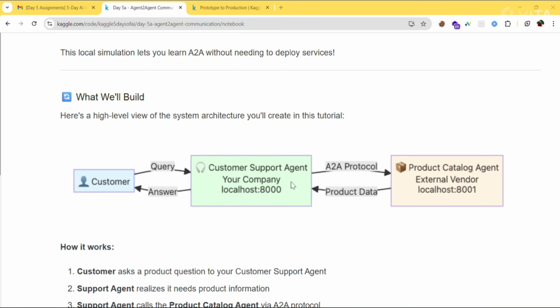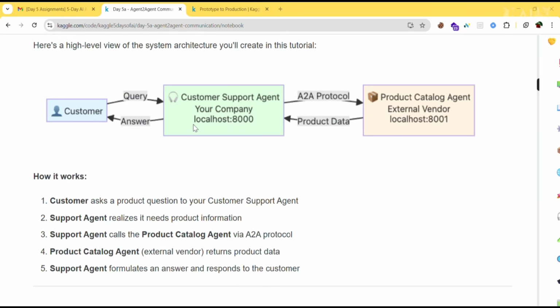This customer support agent sends it to the product catalog agent using the A2A protocol. Then the product catalog agent, that is Flipkart, sends the product data to the chatbot or customer support agent. Then this chatbot answers the customer. So this is what happens in almost every website.